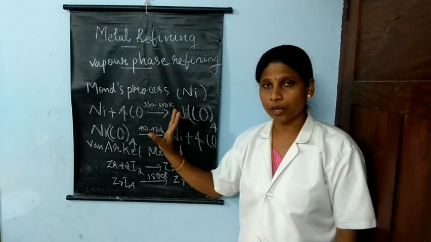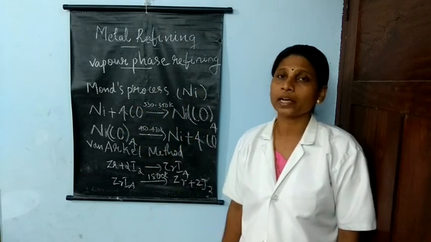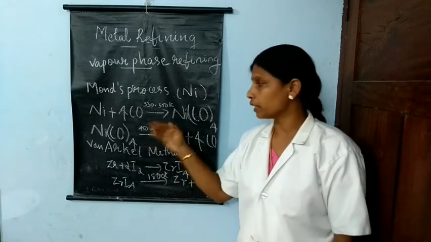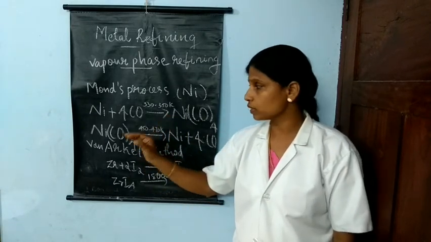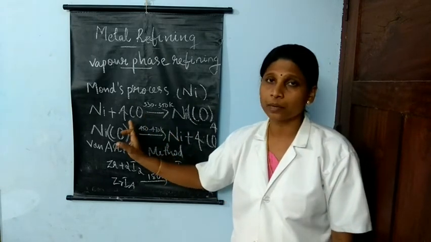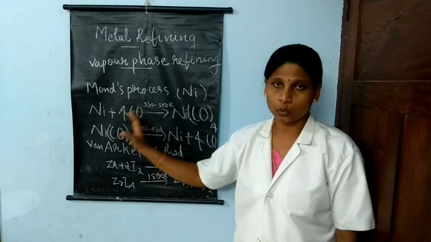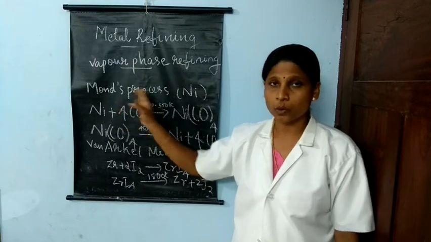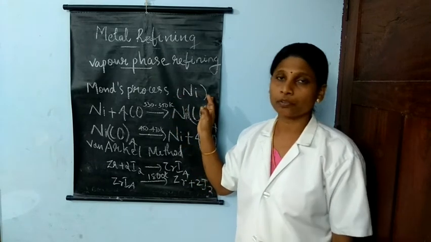So here are 2 compulsory requirements. First, the crude metal can be converted to a highly volatile compound when treated with a suitable reagent. Next, this volatile compound can be easily decomposed to obtain the pure metal. That is the second requirement. Therefore crude nickel metal can be refined by vapor phase refining, and the process is known as Mond's process, specially designed for purifying nickel metal.